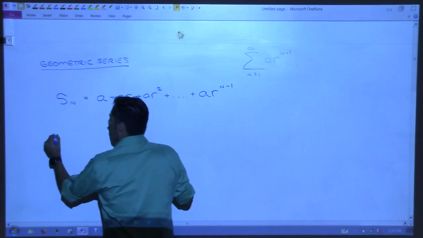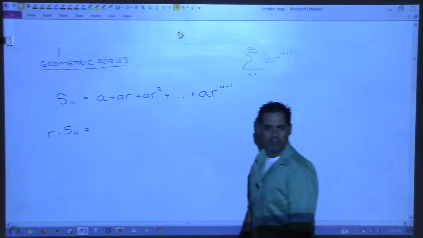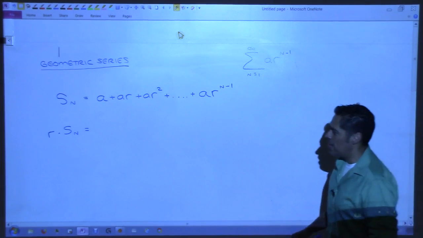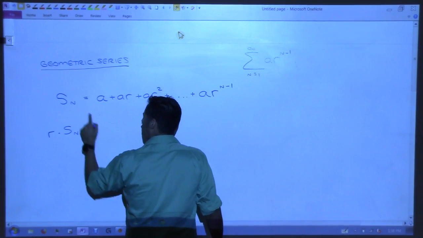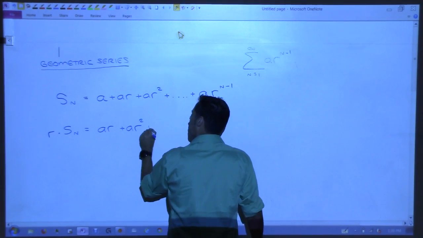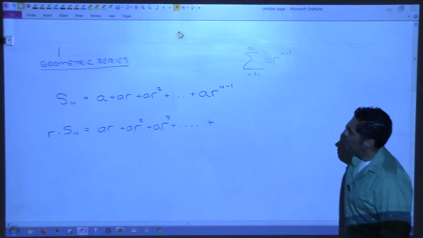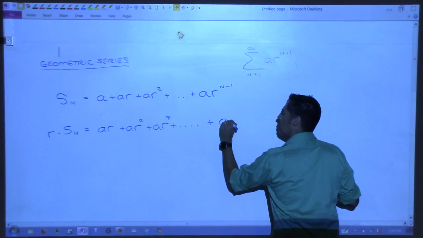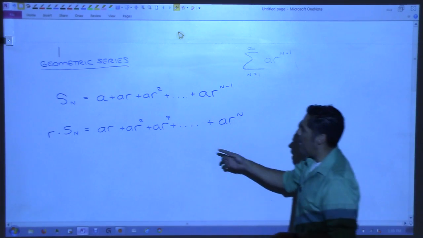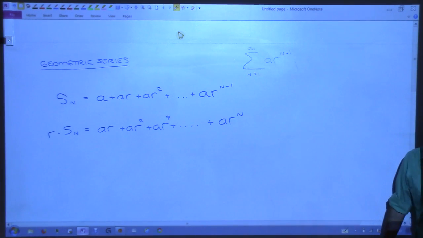Now take this and tell me what would happen if I multiplied both sides of that equation by r. Don't ask me why I'm doing it, though, okay? Just tell me what I would get if I multiplied both sides by r. So this would be AR. Next one, AR squared. Next one, AR cubed, plus dot, dot, dot, all the way. Now what would that last one be? AR to the n, because you're adding a power each time. Adding 1 to that would give you AR to the n. Agreed?